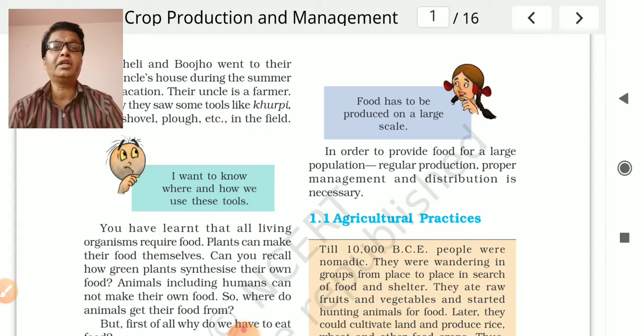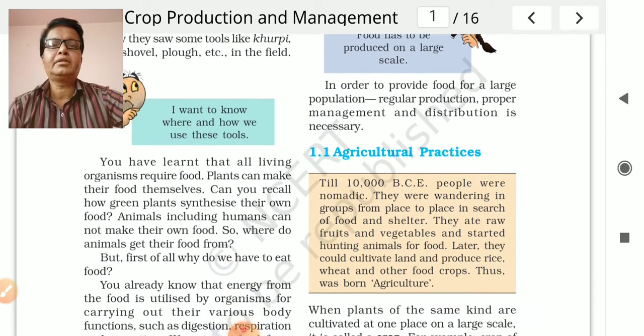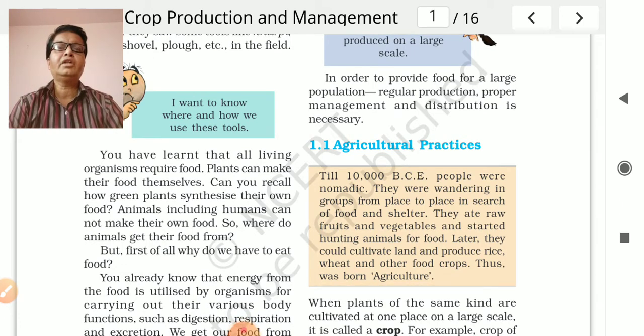Animals, including humans, cannot make their own food. So where do animals get their food? For example, plants can prepare their own food, but animals and humans do not prepare their own food. So where do animals get their food? But first of all, why do we have to eat food? Because for doing any type of activities we require energy, and the energy is supplied by the food items.